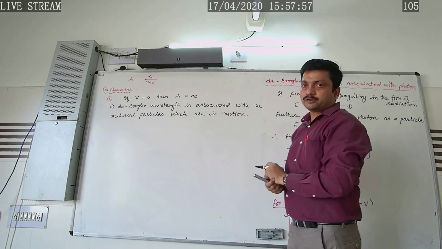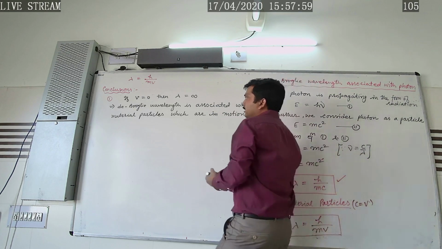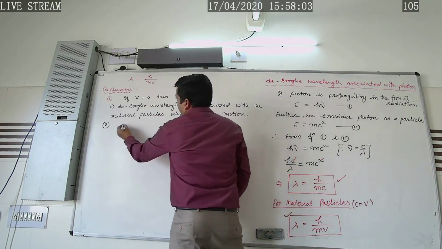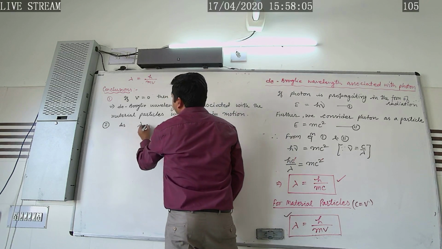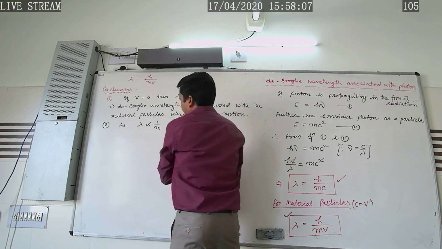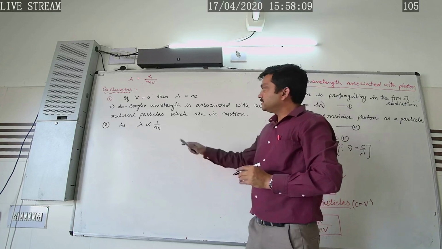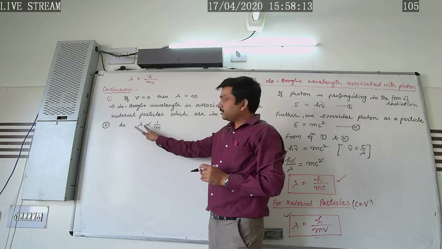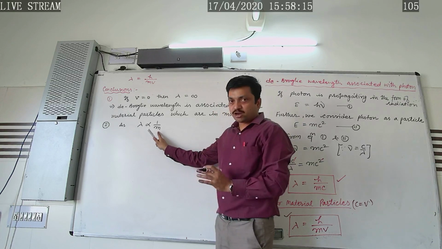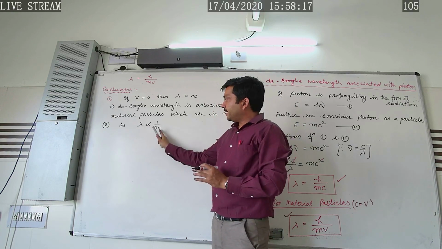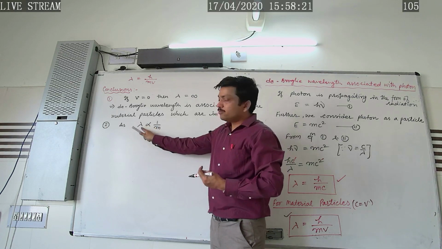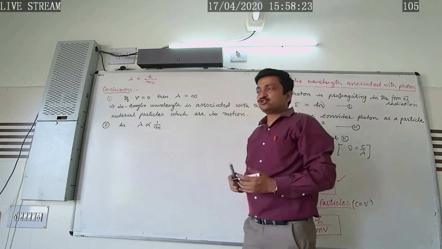It is not associated with the material particles which are at rest. The second thing, lambda is inversely proportional to m. What does it mean? It means the de Broglie wavelength associated with a material particle whose mass is smaller will be greater, and for a material particle whose mass is larger, the de Broglie wavelength is found to be small.